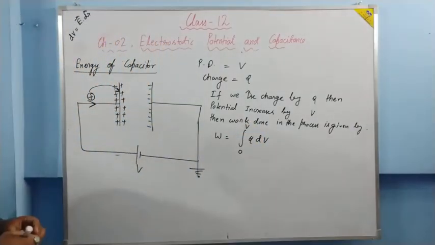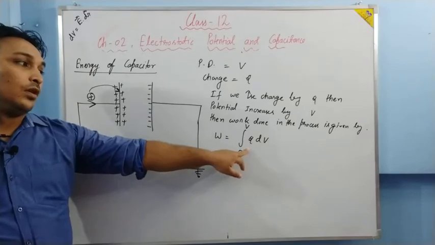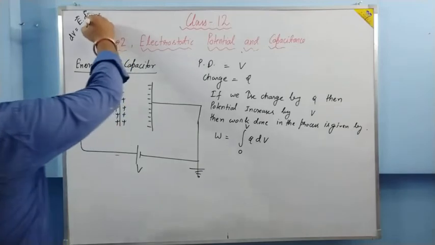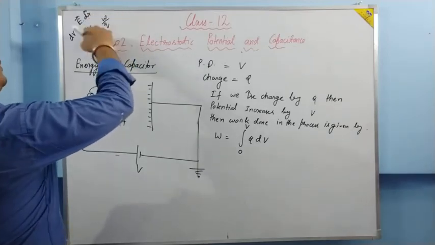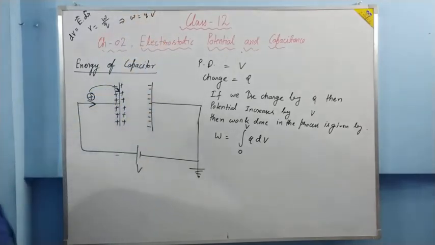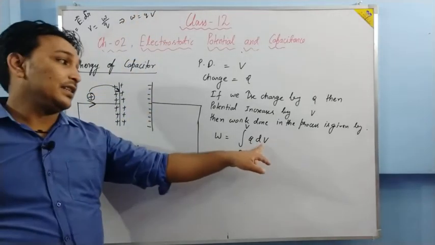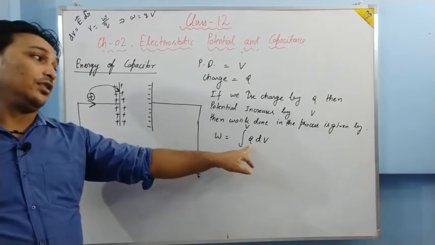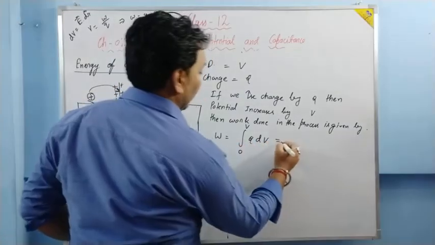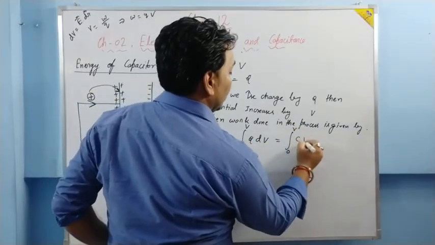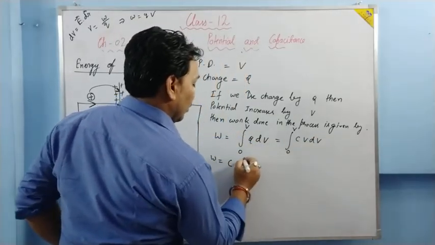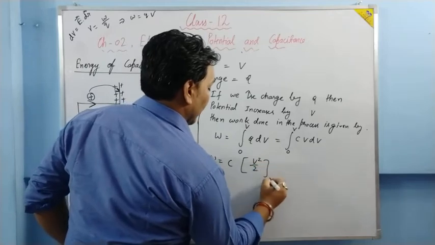Whatever amount of charge we have stored, that is Q. Q into dV will give the work done. From the definition of potential, V is equal to W by Q, so W is equal to Q into V. Since potential increases as per the charge, but not linearly, that's why we integrate from 0 to V. Now in place of Q we can write CV, so it becomes the integral from 0 to V of CV dV. C is constant, it will come out. The integration of V becomes V square by 2, with limits from 0 to V.